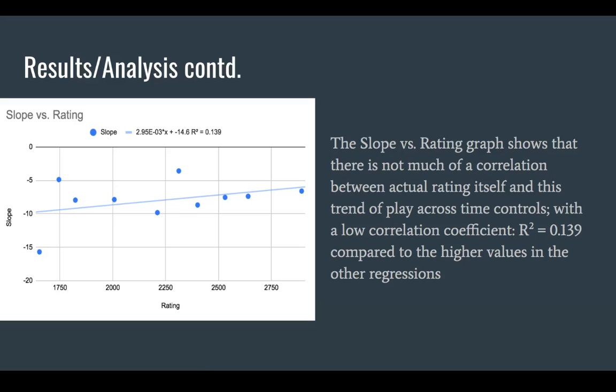The slope versus rating graph shows that there is not much of a correlation between actual rating itself and this trend of play across time controls, with a low correlation coefficient, R squared equals 0.139, compared to the higher values in the other regressions. Therefore, across the different ratings, there wasn't much of a correlation, so this trend was universal across all ratings.